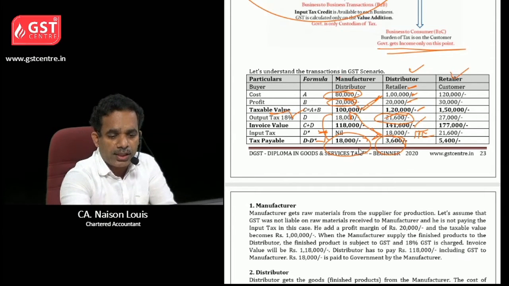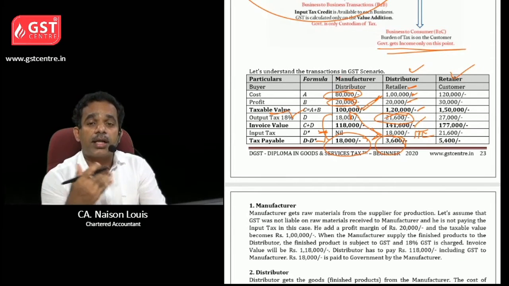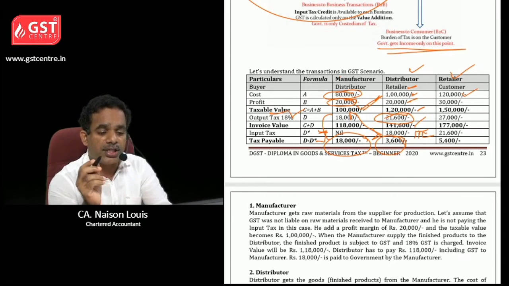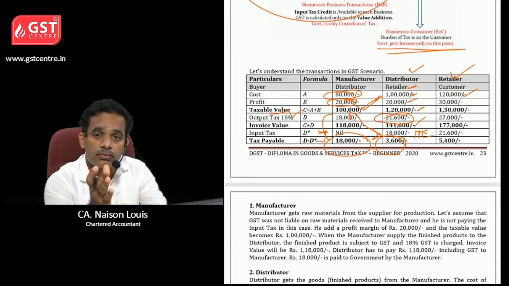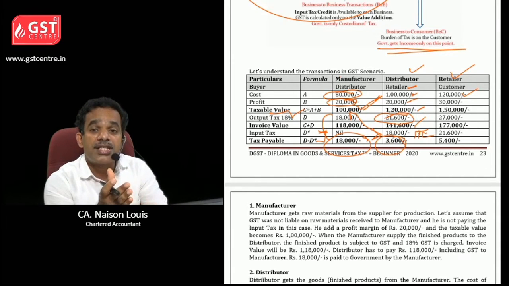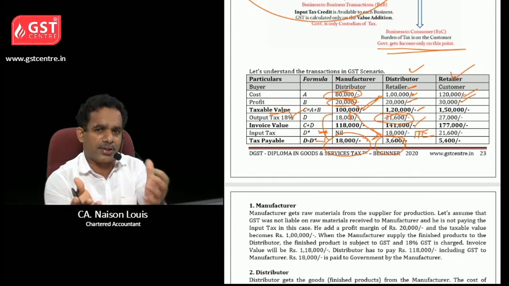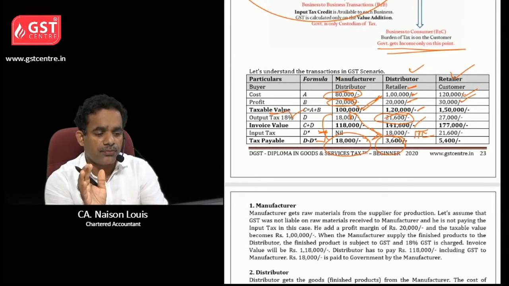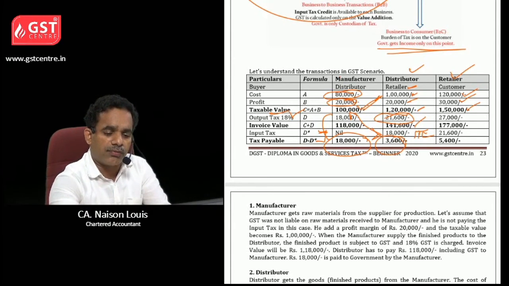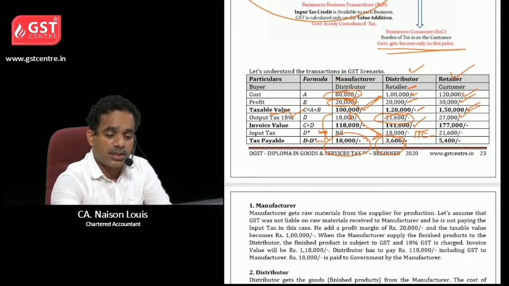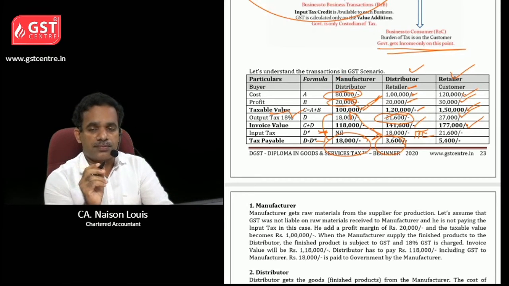Then coming to the retailer, the retailer is selling to whom? To the customer. Here the cost is 1,20,000, which is the cost he paid to the distributor. Then 30,000 is the margin he is adding. He wants to take so much profit, so he is putting 30,000 anyway. Taxable value is 1,50,000. Then 18% GST adds 27,000 and the invoice value will be 1,77,000.